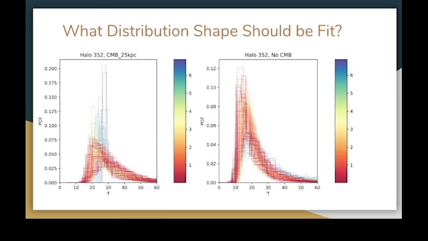Part of the evolution of the histogram on the left can be attributed to accounting for the temperature of the CMB. The CMB is the cosmic microwave background. No dust can be colder than the cosmic microwave background. So when you look at the histogram on the right, the simulations in this case did not account for the CMB. You see much less of the same evolution and much more of the distributions settling and appearing to be the same roughly log normal shape. However, not accounting for the CMB is not physically correct, and so we need to make our model match the histograms on the left rather than the histograms on the right.